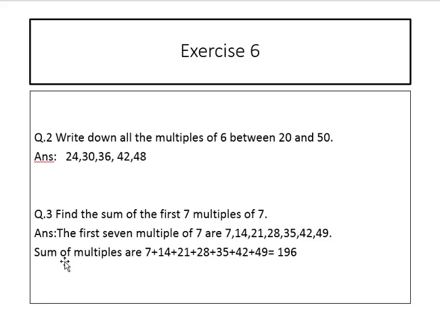Sum of multiples: we add these values: 7 plus 14, 14 plus 21, 21 plus 28, 28 plus 35, 35 plus 42, 42 plus 49 equals 196. We add these numbers, so we get the answer 196.